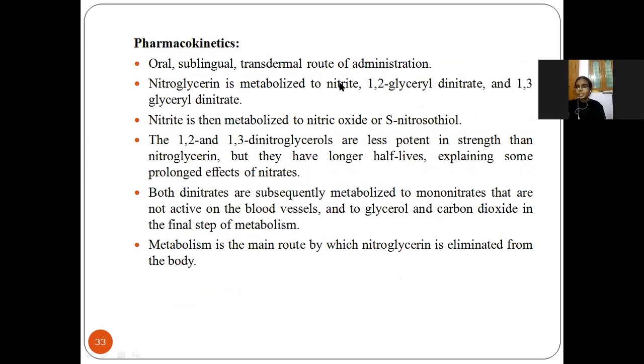Next, pharmacokinetics. It is given by the oral, sublingual and transdermal routes of administration and it is metabolized in the liver. Nitroglycerin is metabolized to nitrate metabolites, that is 1,2 glyceryl dinitrate and 1,3 glyceryl dinitrate. So it is converted to these nitrate metabolites and it is finally eliminated from the body.